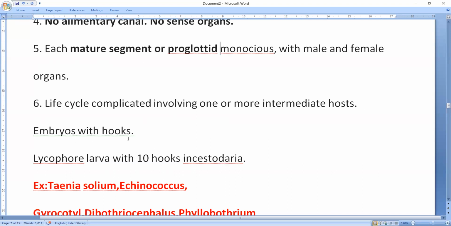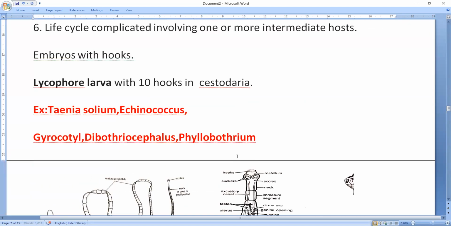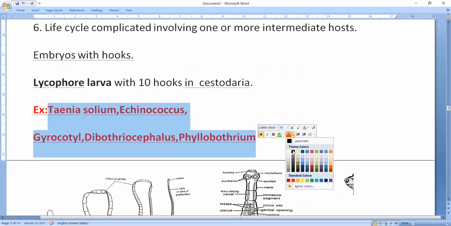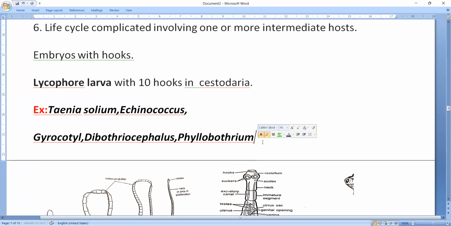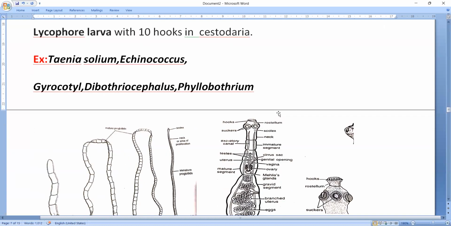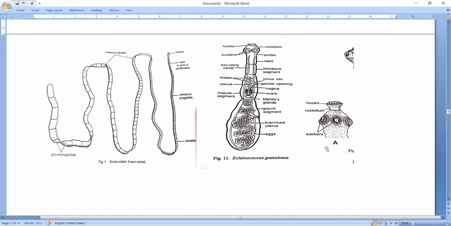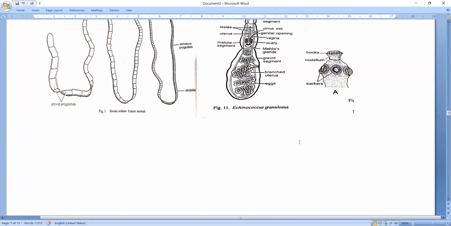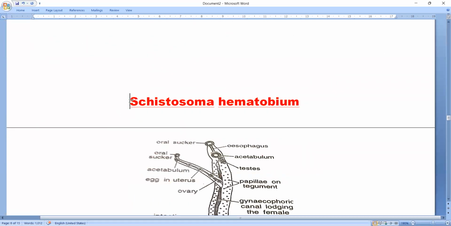So embryos contain hooks. Okay, so some animals of the order Cyclophyllidea contain a larva called the oncosphere larva with 10 hooks. Okay, it's not that important. So examples are important: Taenia solium, Echinococcus, Hymenolepis, Diphyllobothrium latum, Phyllobothrium. So these are the examples. This is Taenia, and this is Echinococcus diagrams. So anyway, let's start parasites.